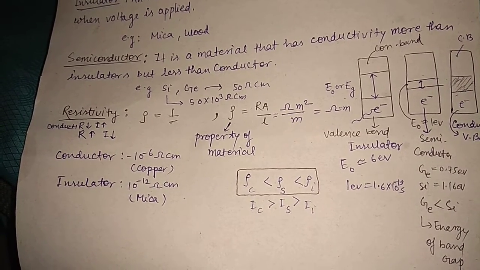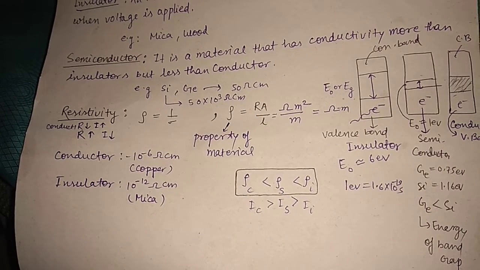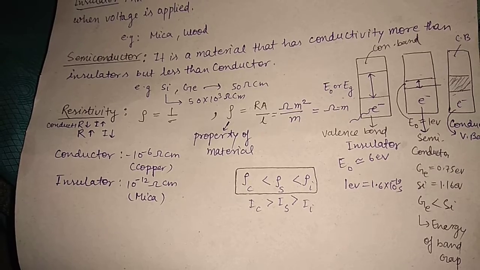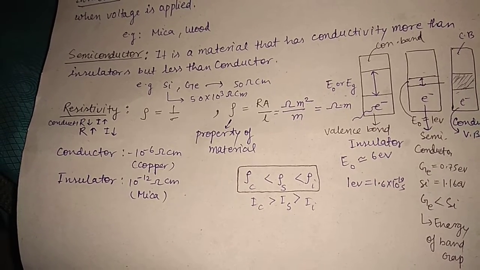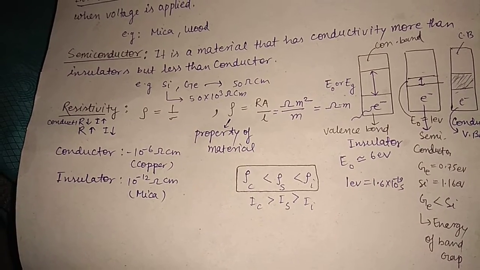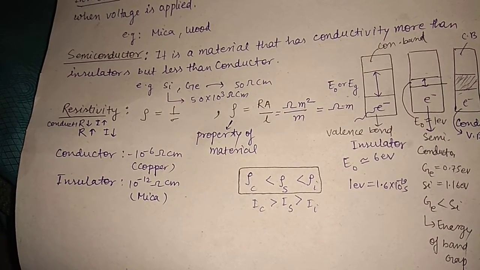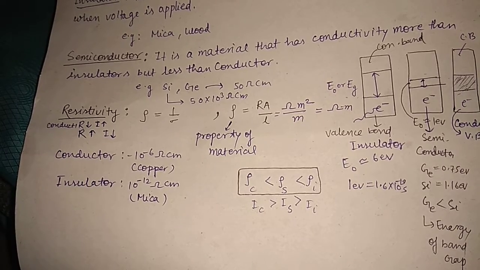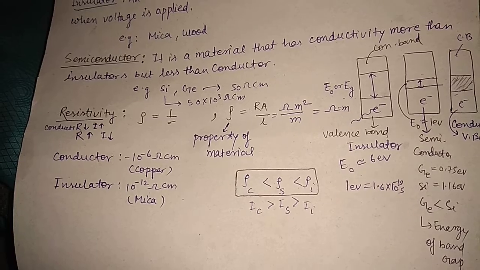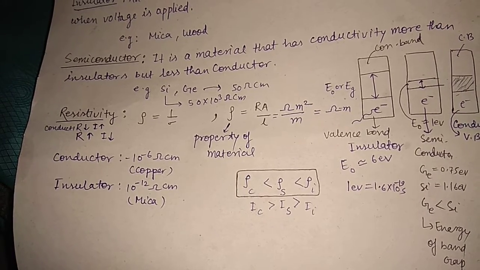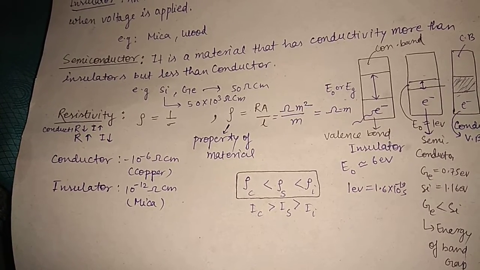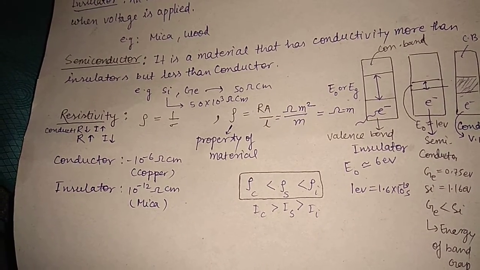So its unit is ohm meter square by meter, so ohm meter, or you can say ohm centimeter, because you know resistance unit is ohm, area unit is meter square, and length is meter. So meter to meter cancel and the unit is ohm meter.